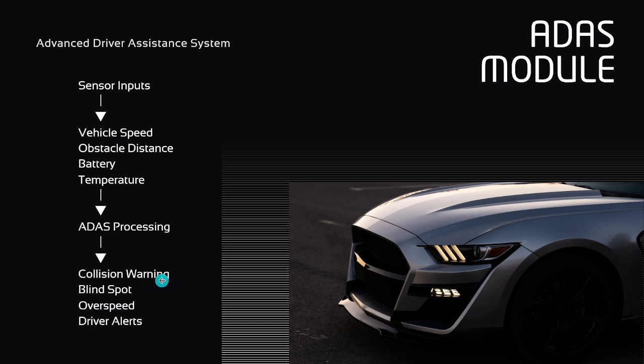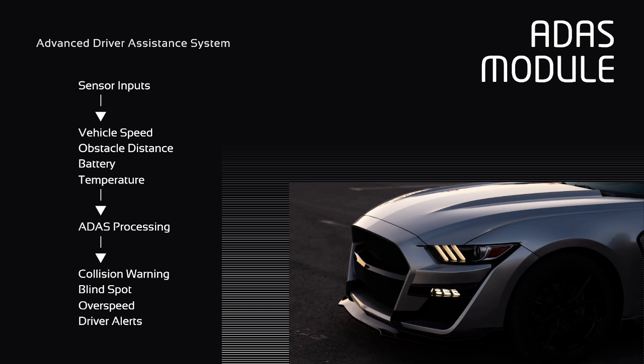Next, blind spot detection. The second feature is blind spot detection. The left and right ultrasonic sensors continuously monitor the areas beside the vehicle. If another vehicle or obstacle is detected close to either side, the dashboard displays a blind spot warning. This assists the driver during lane changes.